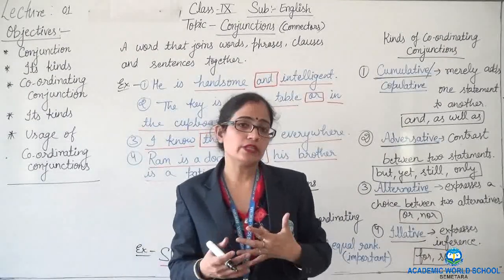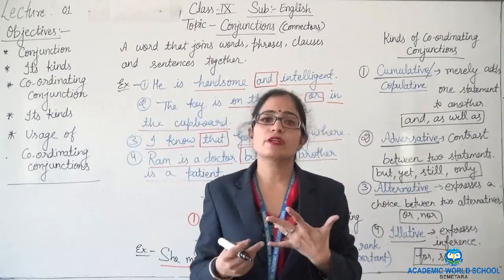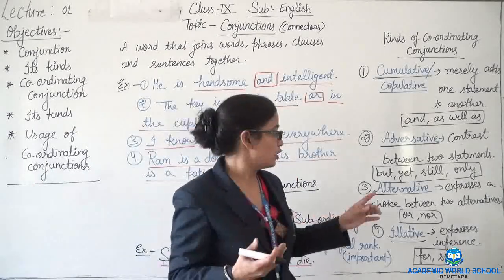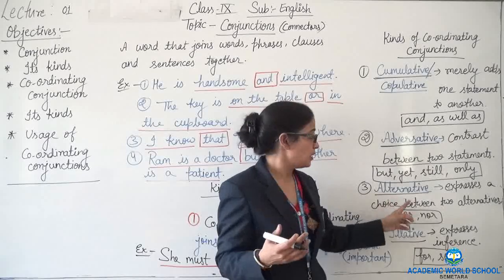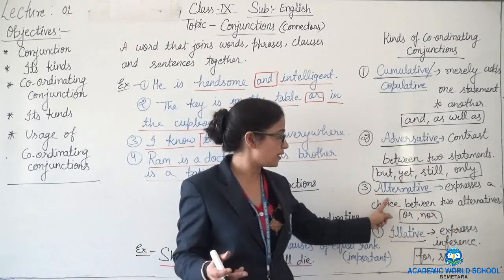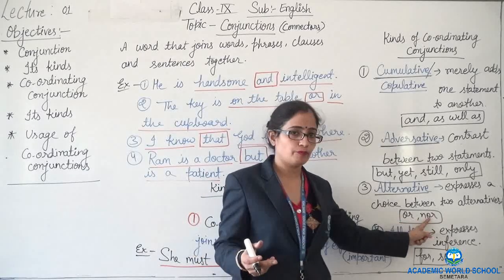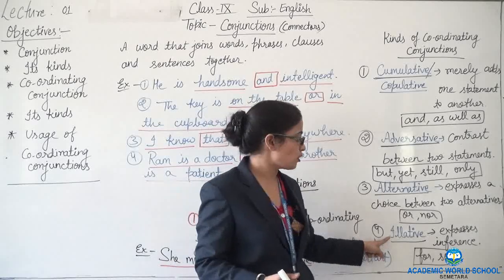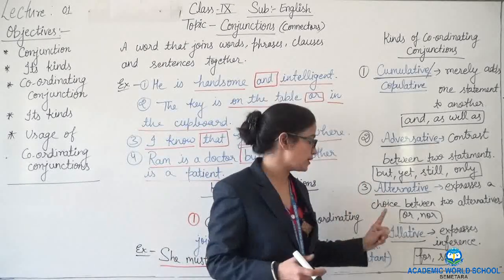Here we will be given the choice, or two statements will be there, but in both of the statements a choice will be given. That's why they are called alternatives. Okay, so a choice between two alternatives. Such kinds of alternatives are or, nor. Clear? Now, illative. The fourth kind of coordinating conjunction is illative.